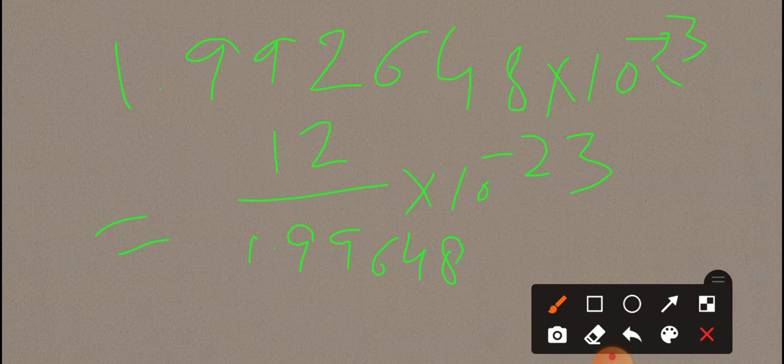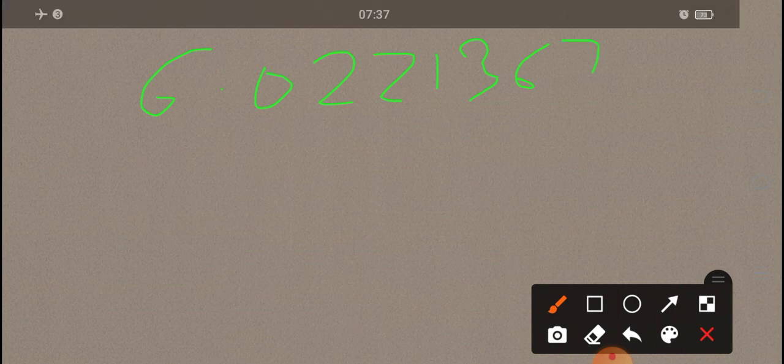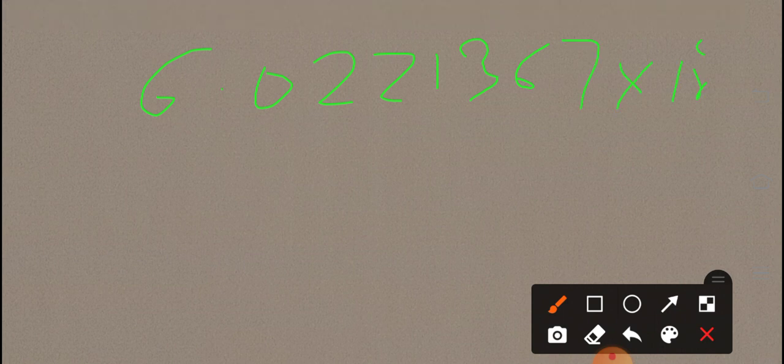If we divide it by this number, then we obtain 6.0221367 into 10 power 23. Is that clear? I hope you have understood this much. That is, 1 mole of carbon, 1 mole of any species, equals 6.0221367 into 10 power 23.